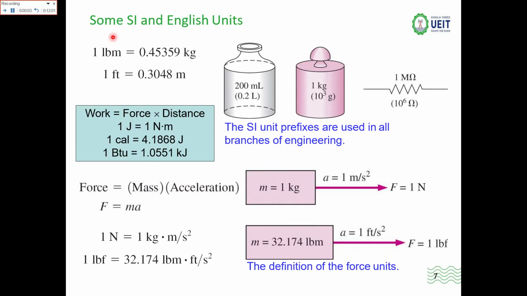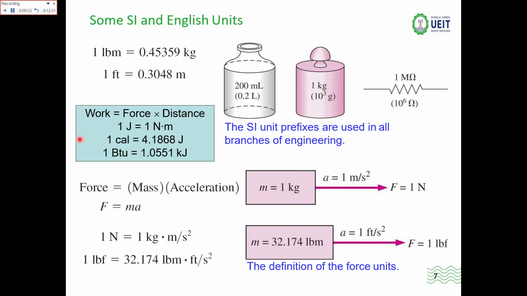Some SI and English units and their conversions. Like for the weight or the mass you basically use the kg in SI units, but in the English system you use pounds. So 1 pound is equal to 0.45359 kgs. Similarly, 1 foot is equal to 0.3048 meters.